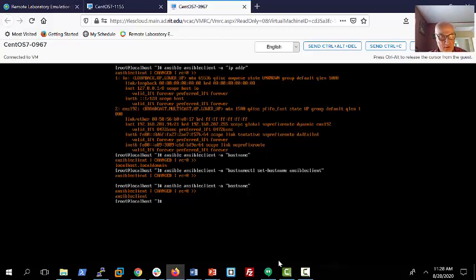So if we were to SSH to the Ansible client, we're logged in there now, and if we wanted to check its host name, it's now Ansible client. And we didn't run any commands from that remote machine. I logged into it once just to get its IP address.